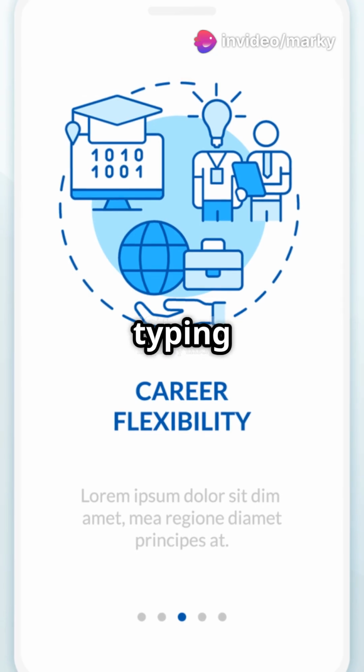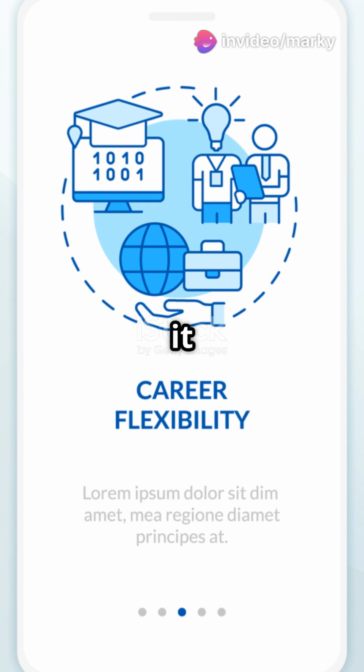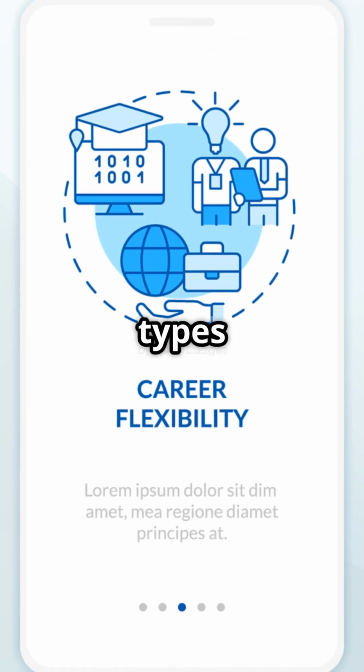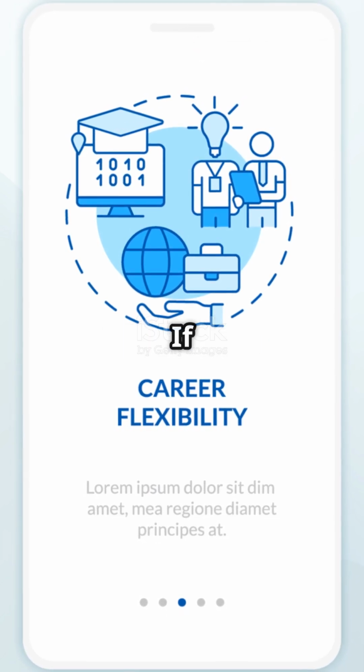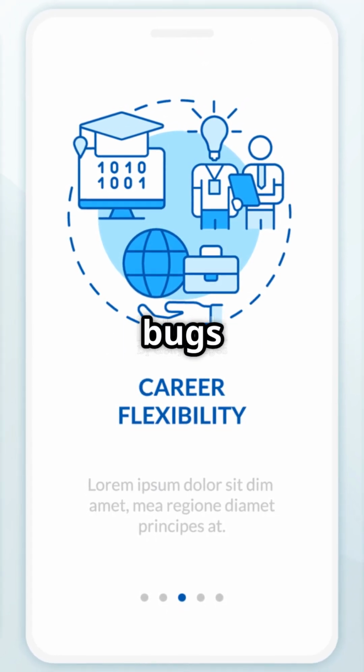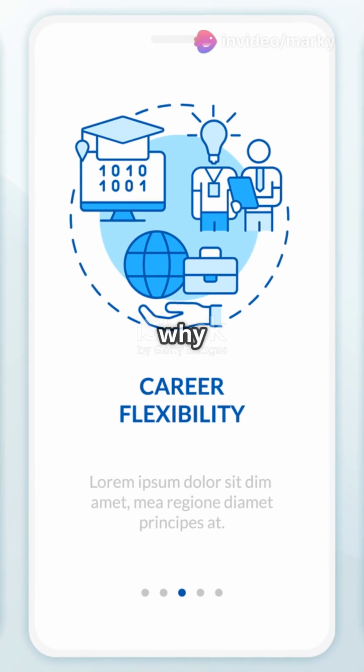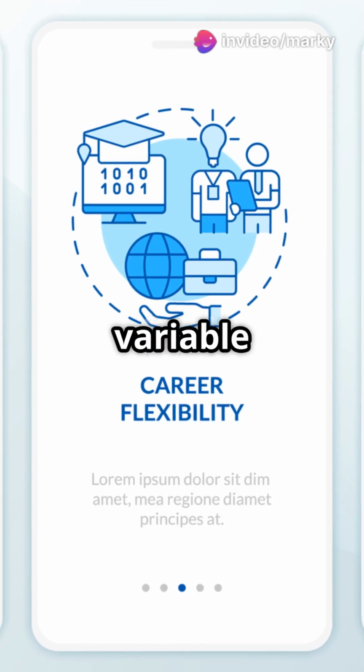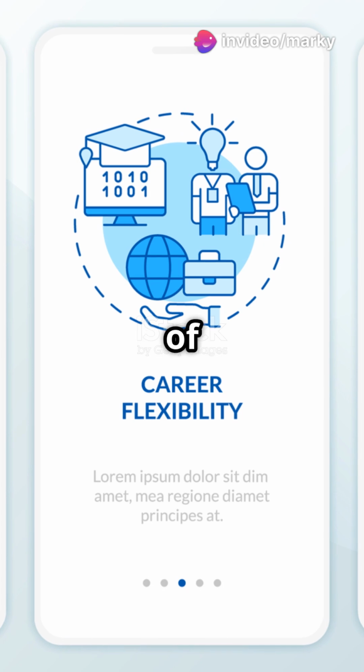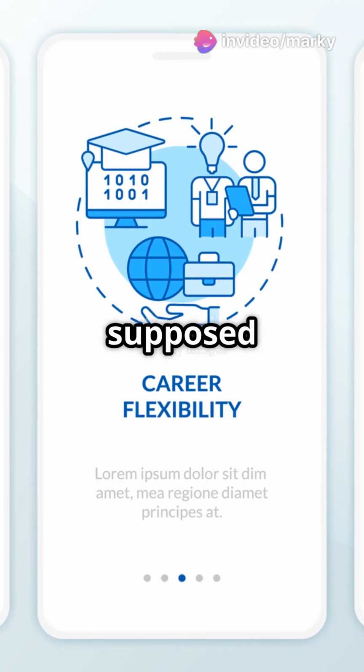This dynamic typing makes Python very flexible, but it also means you need to be careful about the types of values you assign to variables. If you're not careful, you might end up with bugs that are hard to track down. That's why it's a good practice to use meaningful variable names and to keep track of the types of values your variables are supposed to hold.